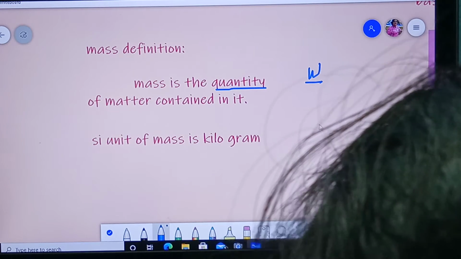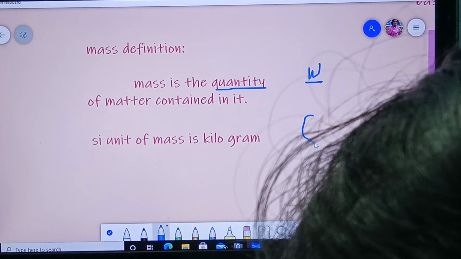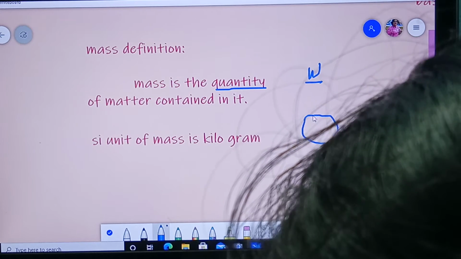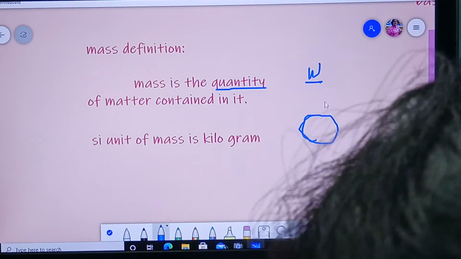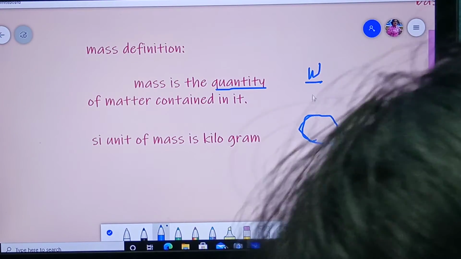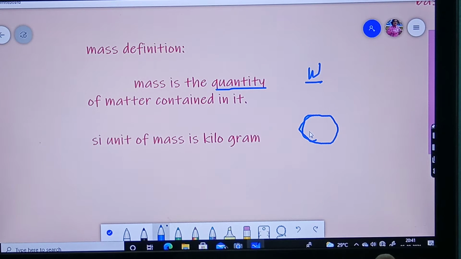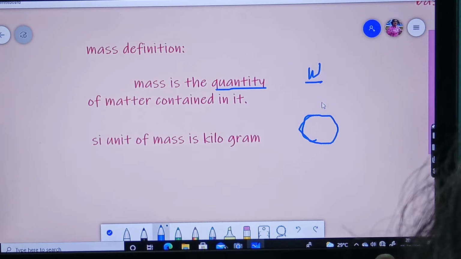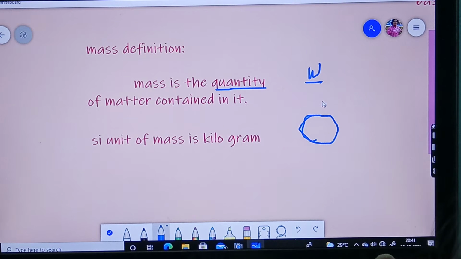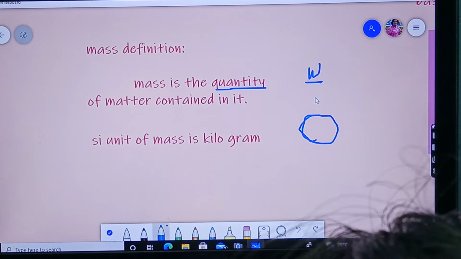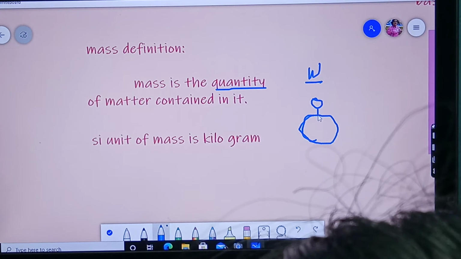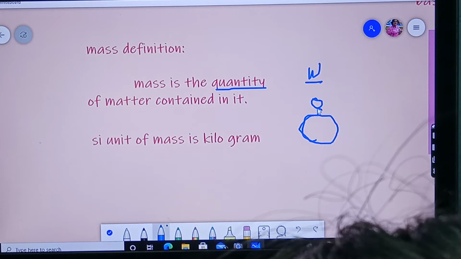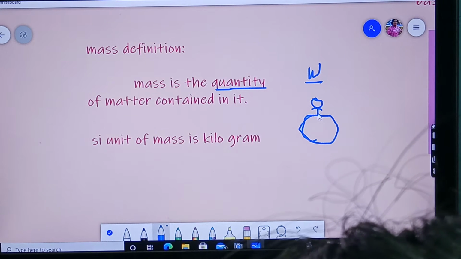means what? See, this is the earth. Earth has a gravitational force. So, that gravitational force will attract a body towards itself. So, this is a person.